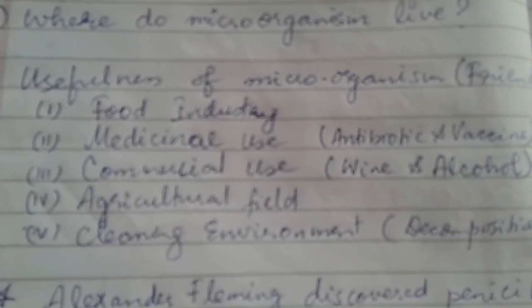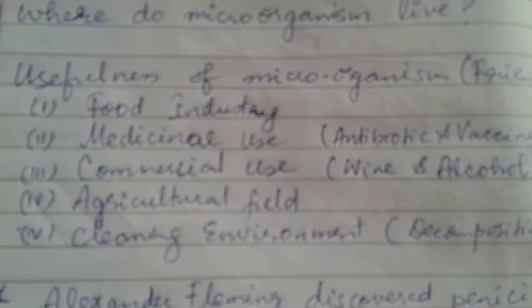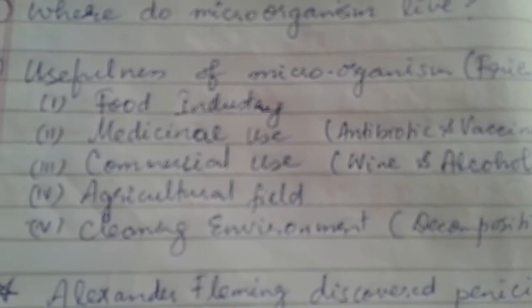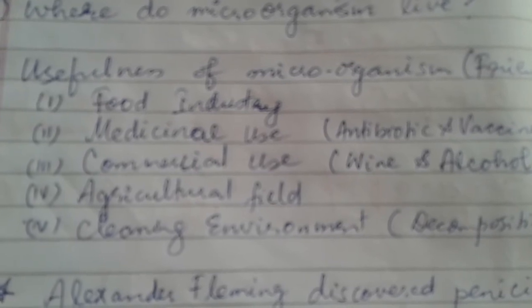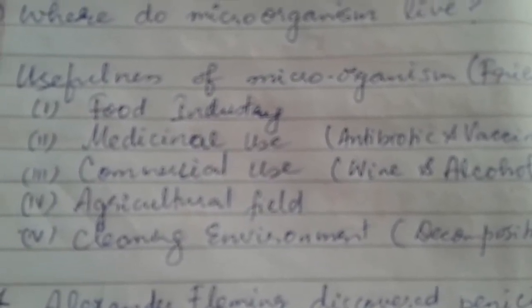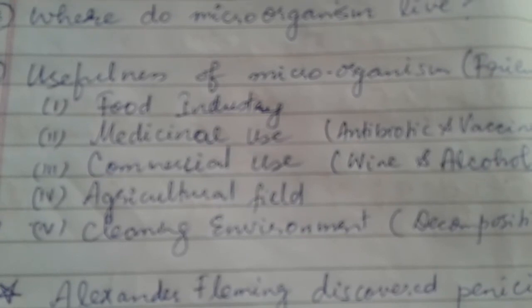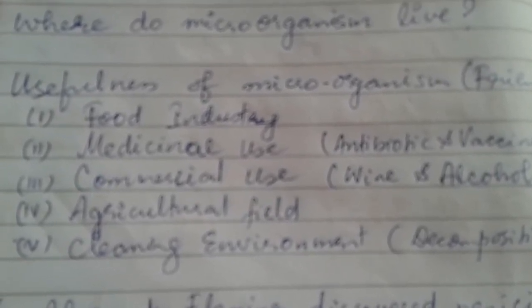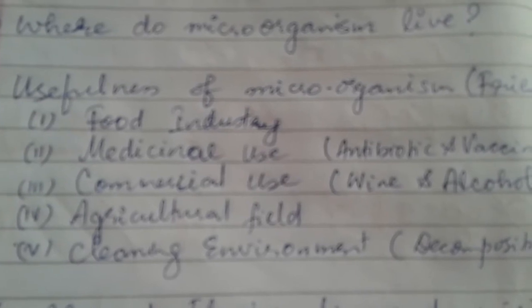Agricultural field. In the agricultural field, microorganisms like blue-green algae help in fixation of nitrogen in the soil. Also, as I told you, or you might have read about the symbiotic relationship that you find between the leguminous plant and the rhizobium bacteria, which also helps in increasing the soil fertility, which thereby is useful in the agricultural field.